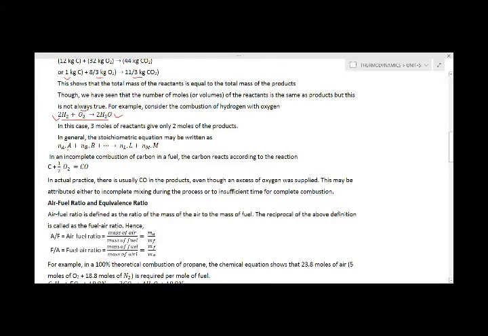Then Na into A, where Na is the number of moles of element A, plus Nb into B plus Nc into C, etc. And this reaction will produce products which may be Nl into L plus Nm into M, etc. So in general form, the stoichiometric equation can be written like this, and for any equation we can write in this form.